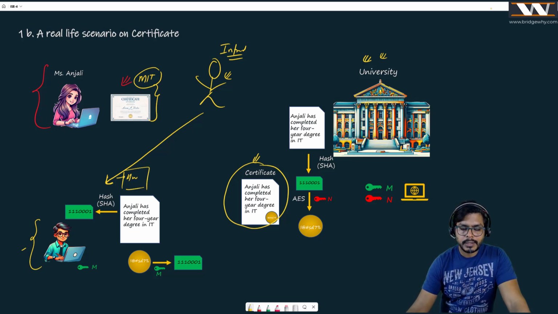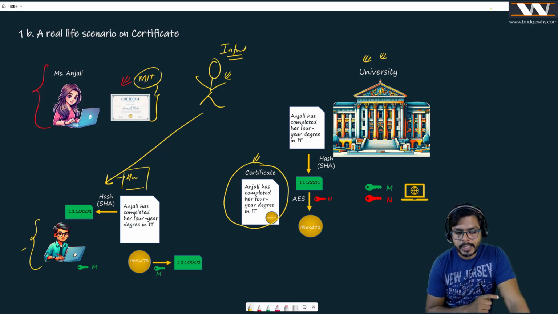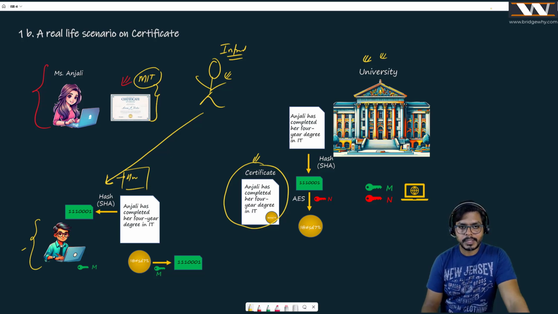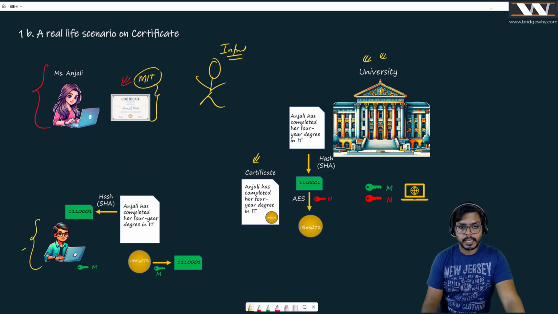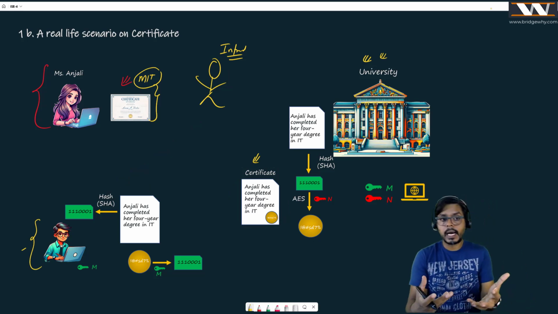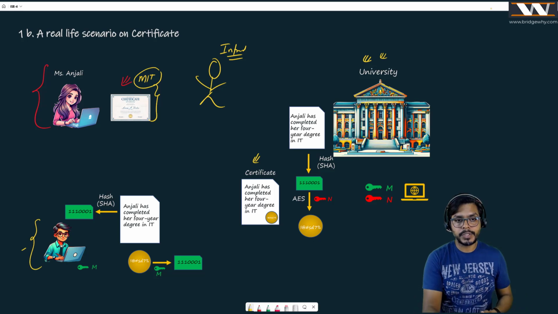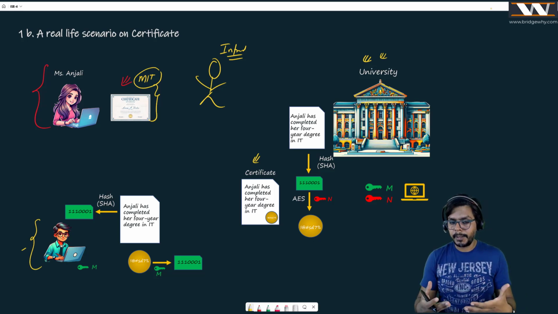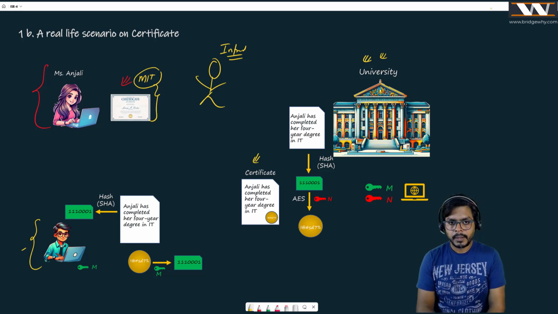And then he denies it: Mr. Intruder, the name written here on the certificate is Miss Anjali. You are a bogus user of this certificate. I am not going to believe it. So his first attempt fails. He just can't take the certificate and give it to Rahul to say that this is my certificate, because the certificate has data and Mr. Rahul can easily read the data and see that this certificate is for Anjali. Just go away, right?